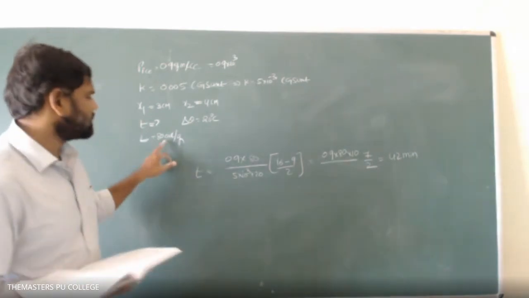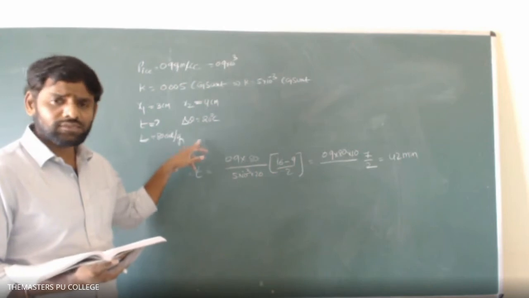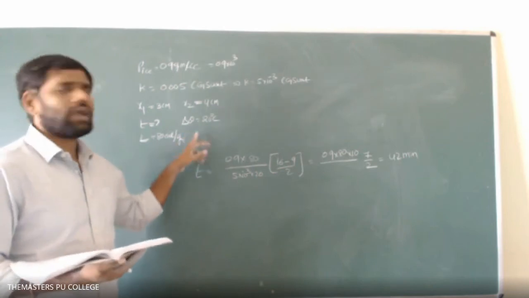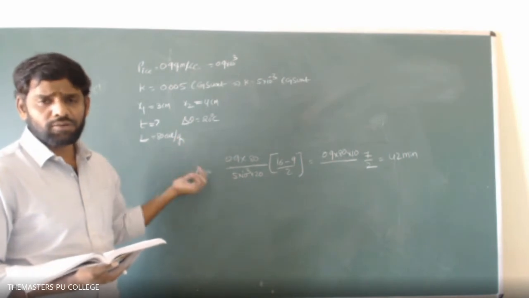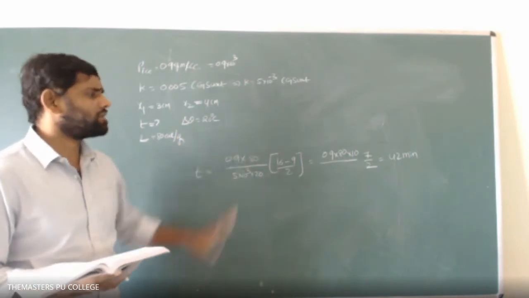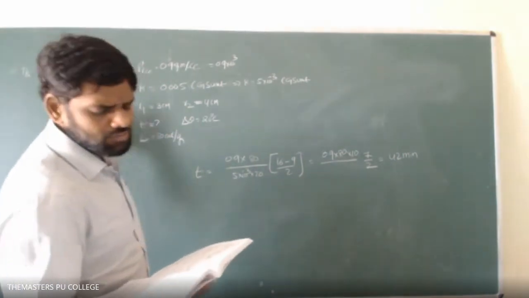So they have taken 80 calorie per gram. Calorie is not the CGS unit. If calorie is the CGS unit, 1 calorie equal to 1 erg must be satisfied, but it is not. 1 calorie will not be equivalent to 1 erg. That's where they have made a wrong calculation. So okay, leave that problem, that is wrong.